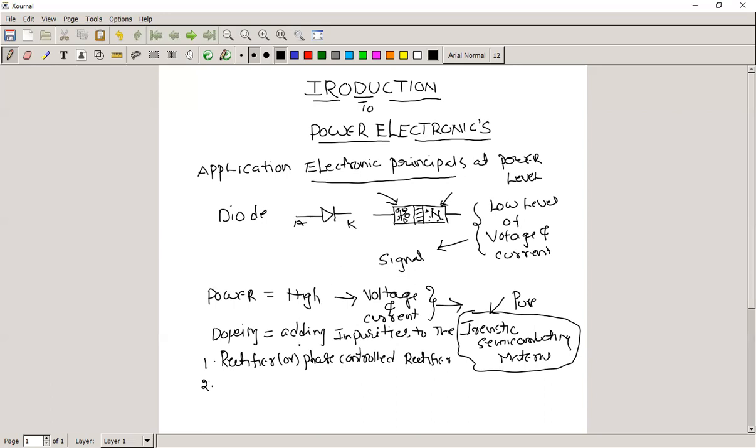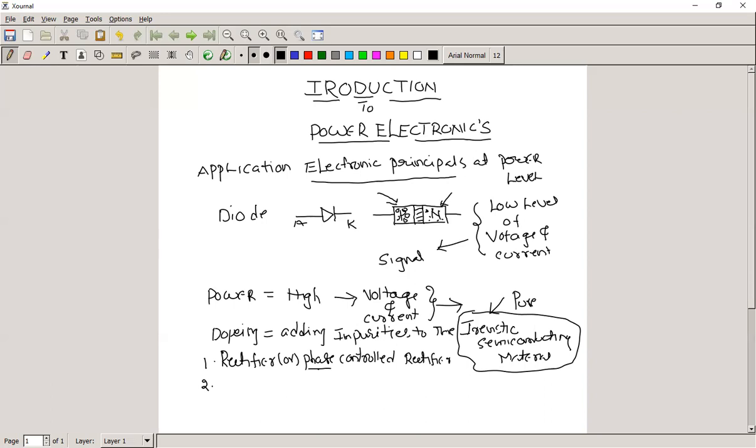But here we are using the word phase control. Phase control means it can control the phase angle between the voltage and current. That's why we use the word phase control rectifier. Another name for the phase control rectifier is the controlled rectifier.